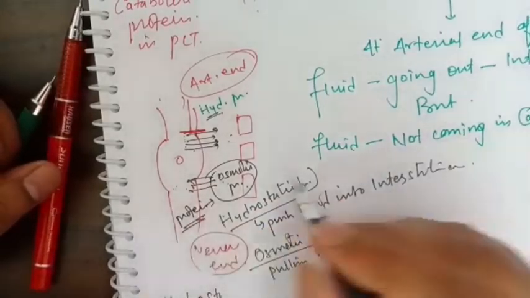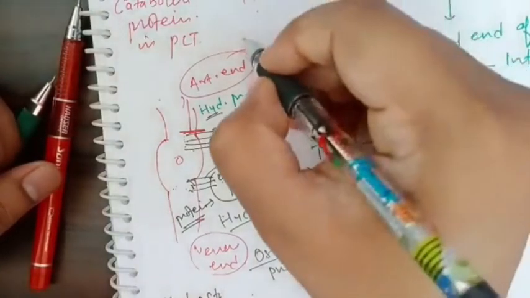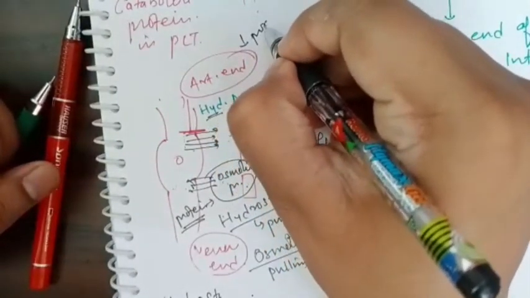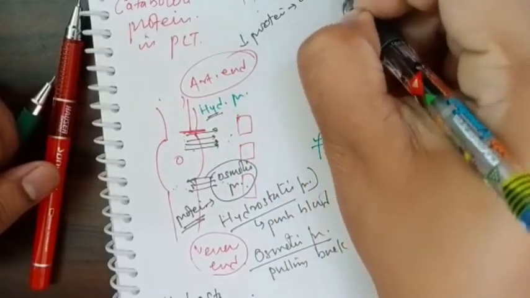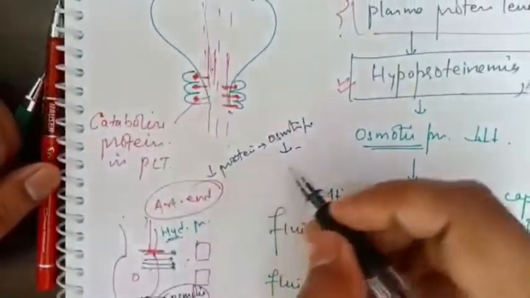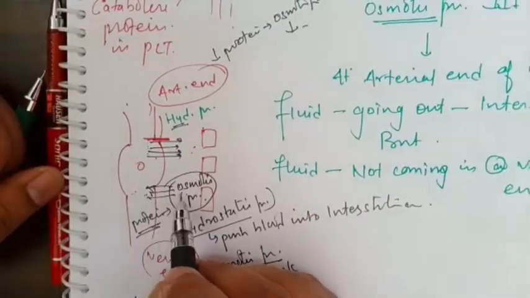And now if there is low protein, suppose there will be low protein, so osmotic pressure will be low. So will this fluid be pulled back?